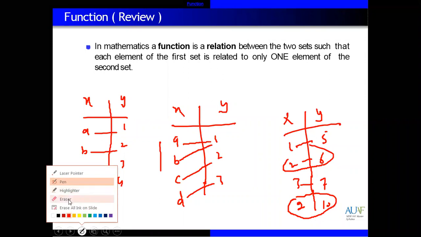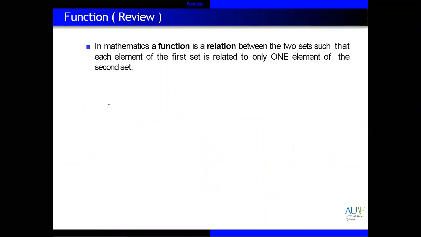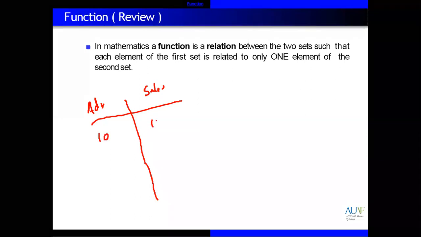For example, if we have two variables like advertisement and sales, you are spending money on advertisement and sales are increasing. For example, the first month you spend $10 on advertisement, sales are 100. Next you spend 15, sales are 200.